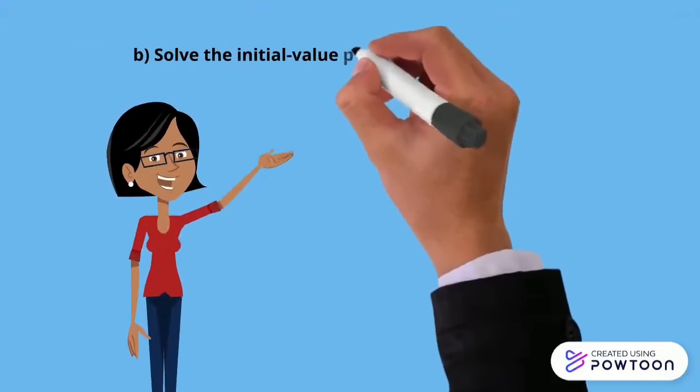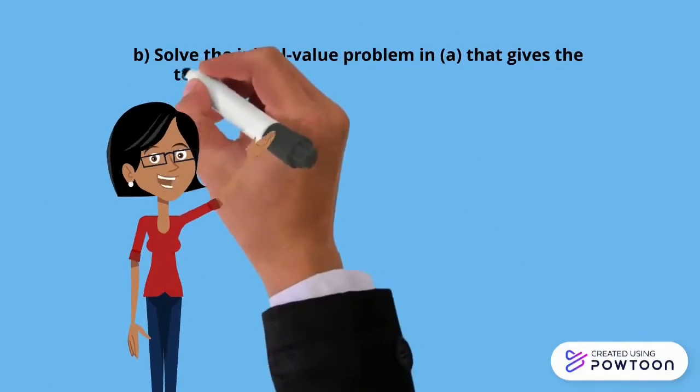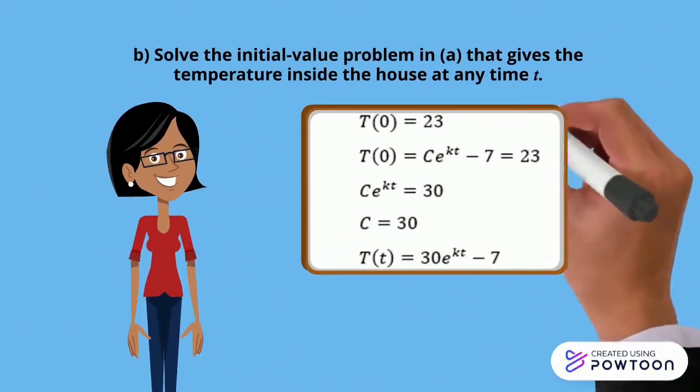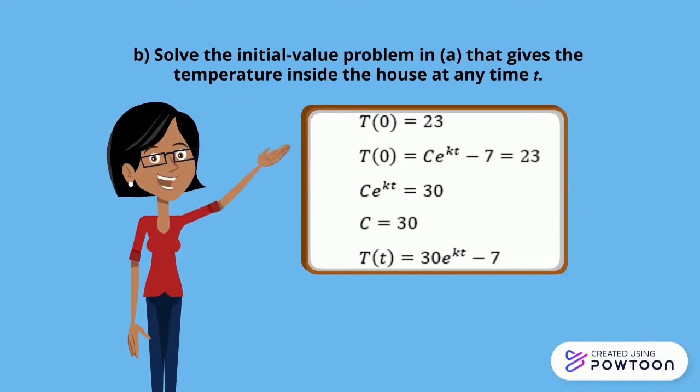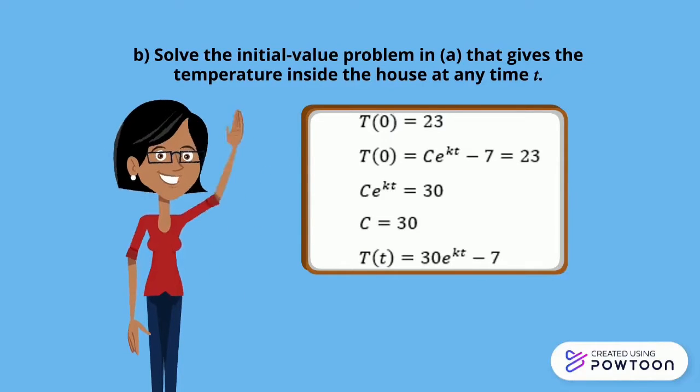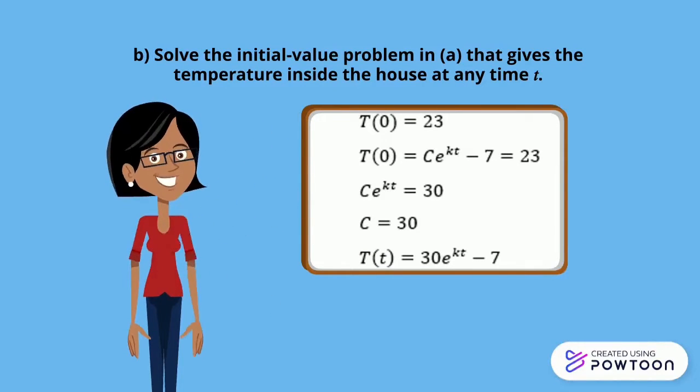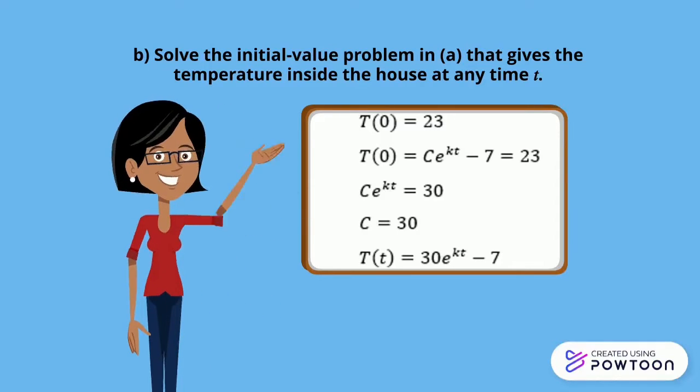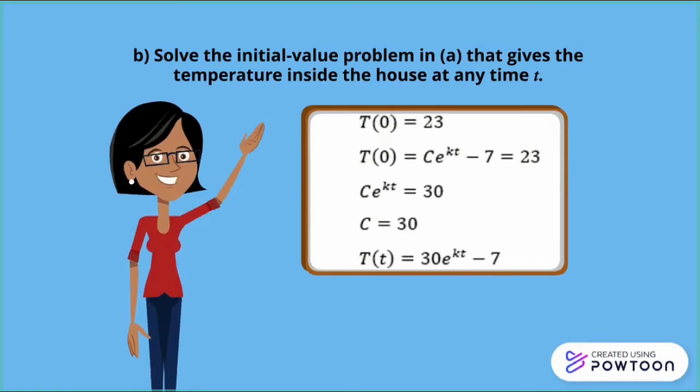For part B, we have to solve the initial value problem in A, that gives the temperature inside the house at any time t. When t equals 0, the temperature equals 23. After that, we substitute this value into the general solution. Then C e to the power of k times 0 is equal to 30, thus C equals 30. Therefore T of t is 30 e to the power of kt minus 7.